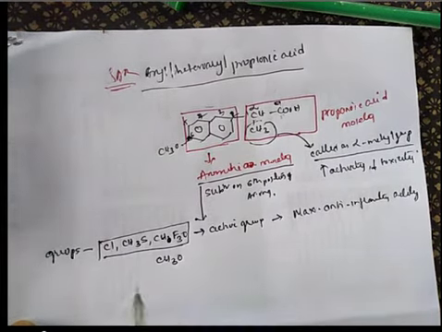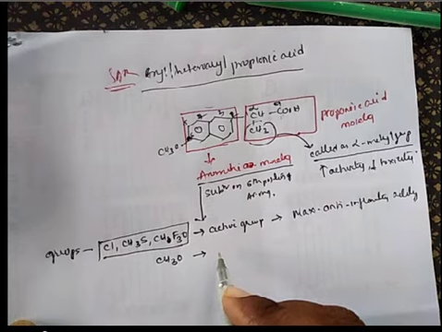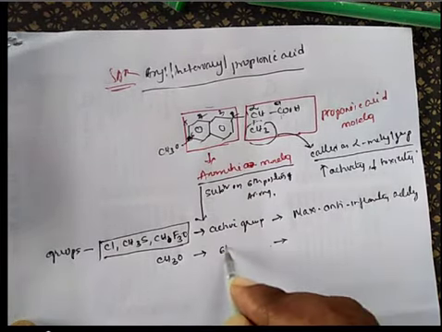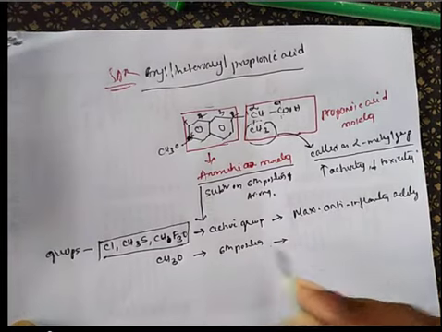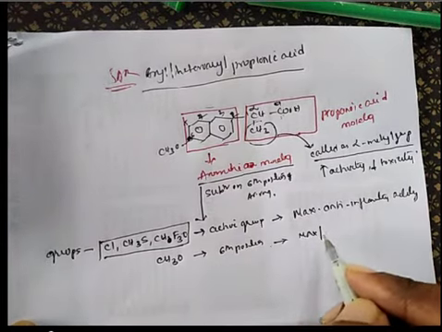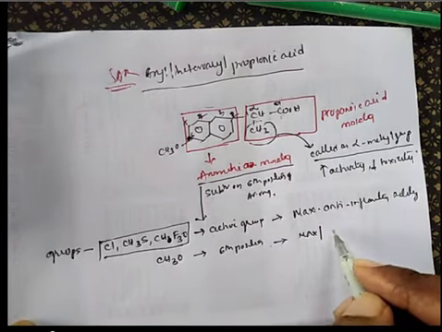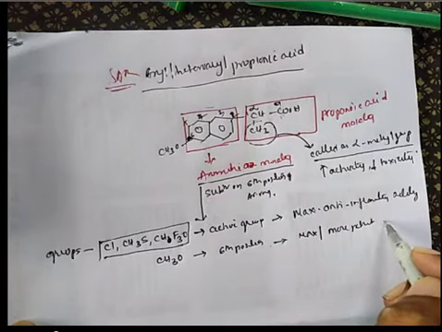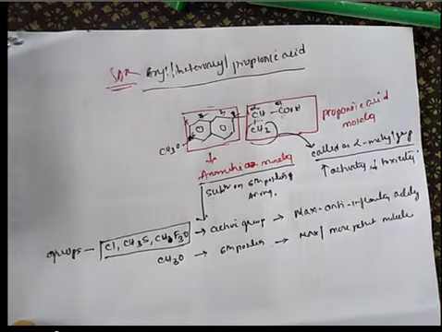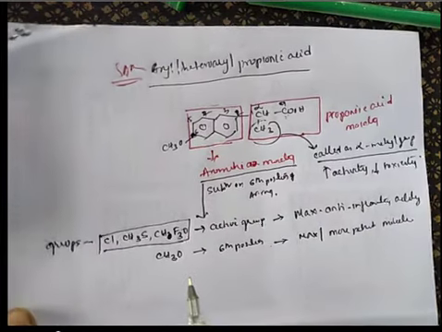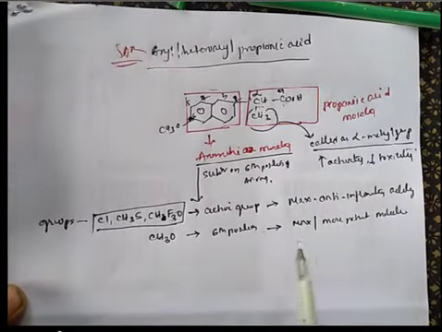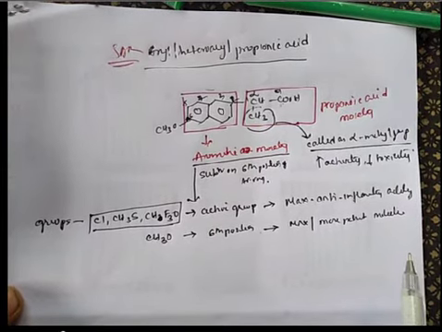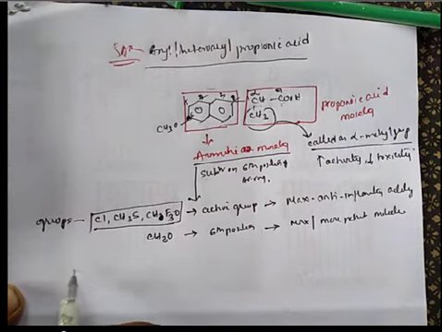Among them, the CH3O group, which is the methoxy group, when present at the sixth position gives maximum potency, a more potent molecule. The presence of the CH3O group at the sixth position will give a more potent molecule.